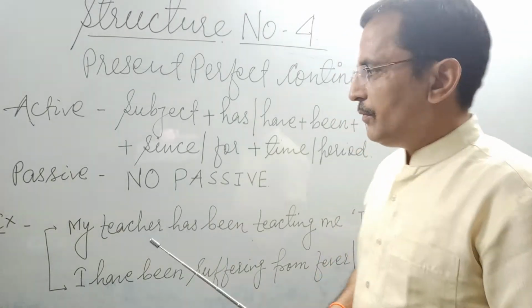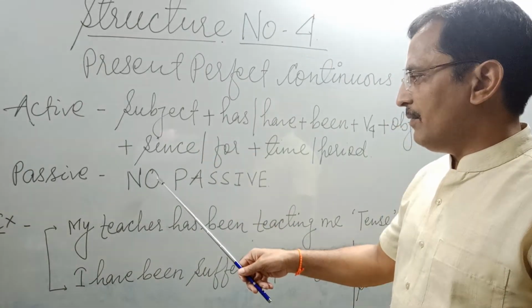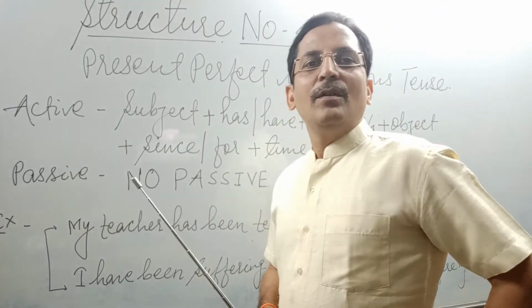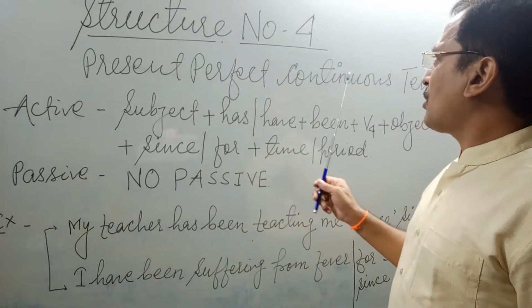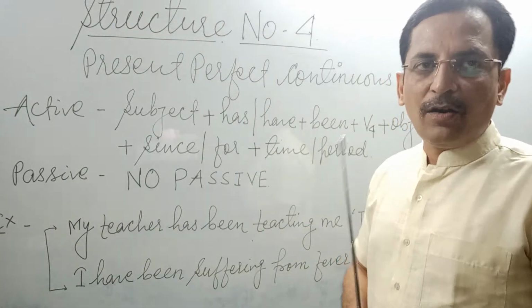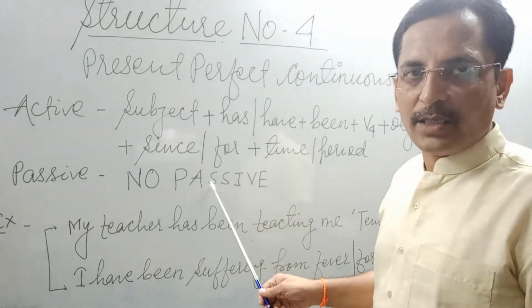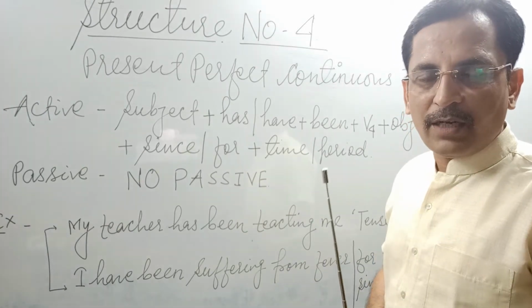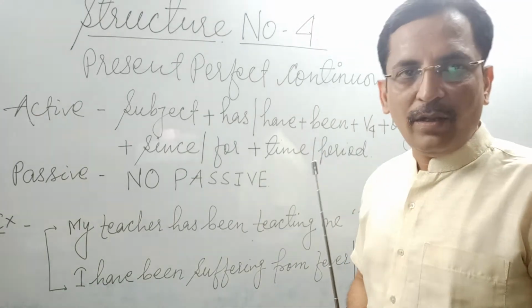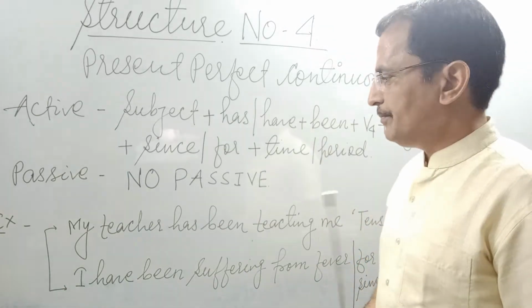Before that, what about the passive structure for structure number 4? That we have no passive. Hooray! Happy? For all perfect continuous tenses, whether present or past or future, we do not have passive for such structures. Remember this, that we won't have any passive for past perfect continuous tense. In the same way, we won't have any passive for future perfect continuous tense.